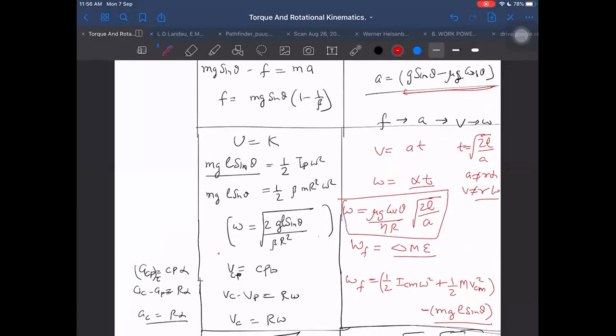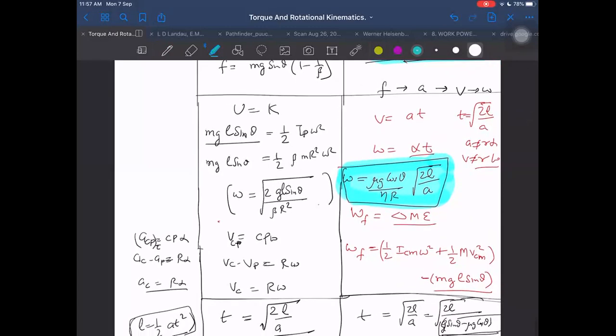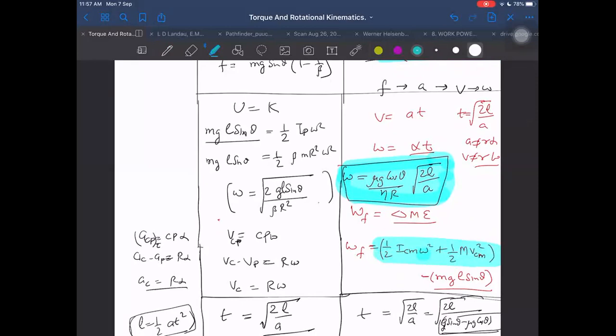See how complicated it is. Even if I know everything, just to write it down will be so complicated. I have not even written A fully. If I want to write A completely, with g sin theta, it will become such a big term. Although it is simple and conceptually not tough, it is big to write down on paper. Omega will involve all these things inside, and A will also come in, and VCM will be equal to this A into T. It will be really big, minus MGL sin theta. But overall work done by friction will definitely be negative.